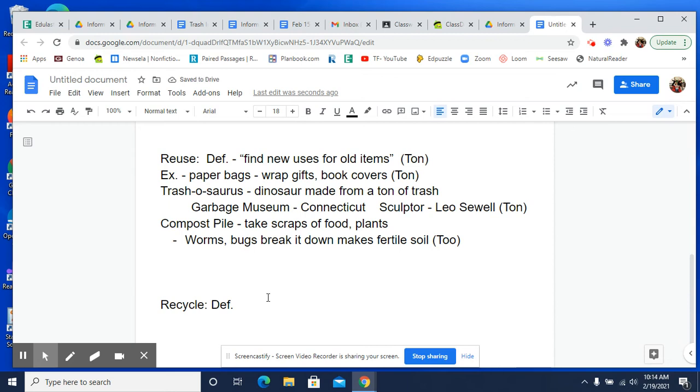Okay, so let's do the definition of recycling. Now, this one is more of a complicated one, so I'm just going to take notes with it. I'm not going to write it in a complete sentence, and I don't think I'm going to quote it either. I'll still give credit, but I'm not going to quote it. So you take trash, and it goes through a cycle.